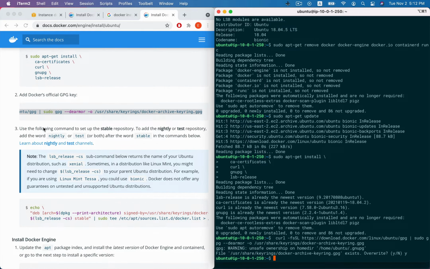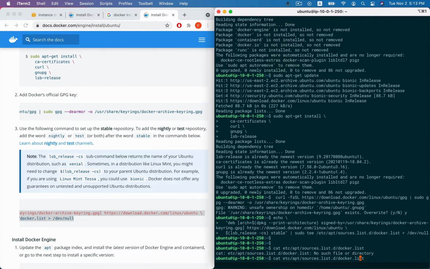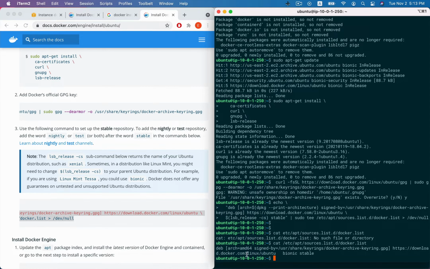Here, we use the following command to set up the stable repository. We can see here, copy, paste. We can check the repository under etc. Yes, we can see here this is the path, the Ubuntu version bionic and stable.